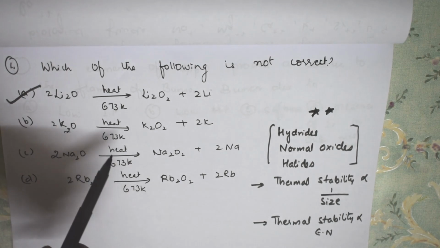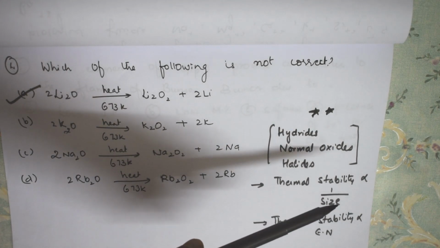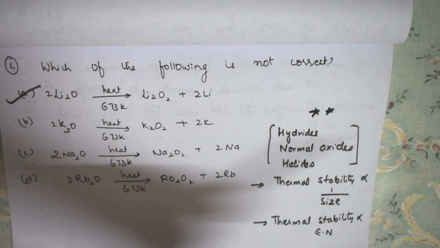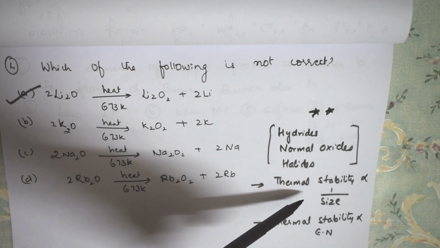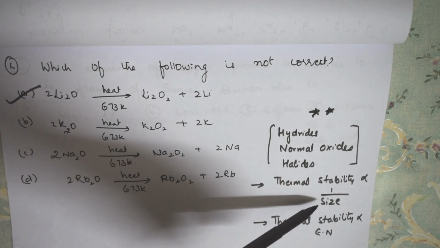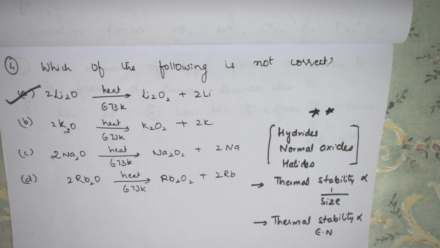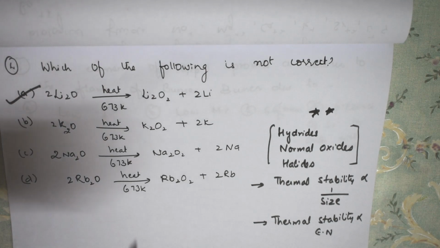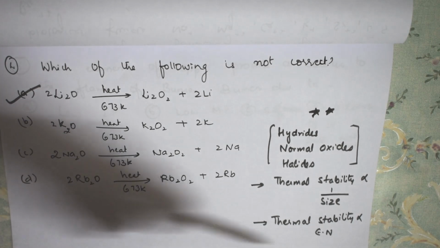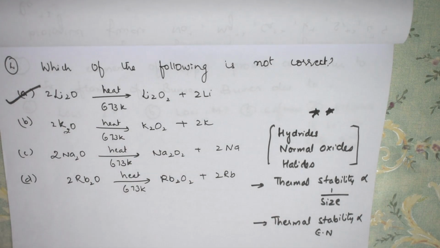Whenever you're thinking about hydrides, normal oxides and halides, always remember thermal stability is inversely related to size. As the size increases, thermal stability decreases, because you can easily break the bond and heat it to form the respective compounds. Thermal stability is directly related to electronegativity.